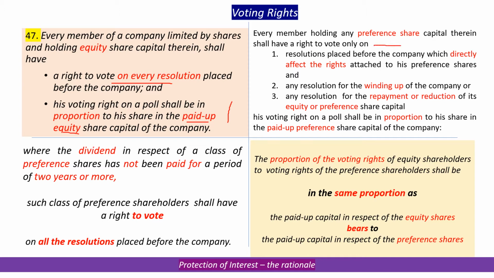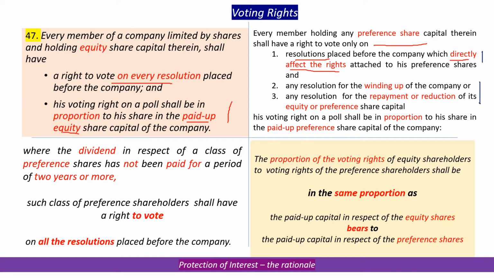And a preference shareholder will have voting right on only those resolutions which directly affect his rights. If something doesn't affect his rights directly, he doesn't have voting right on that resolution. Voting is used to protect your rights, be it in the normal course or on winding up.